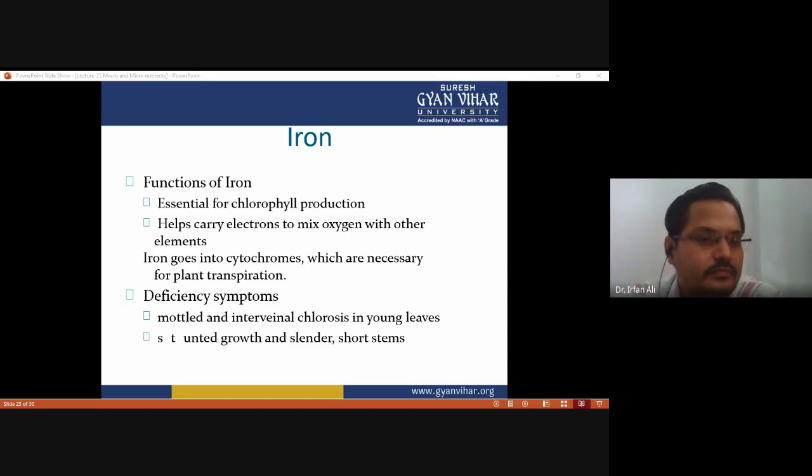And what are the deficiency symptoms of iron? In case of deficiency, mottled and interveinal chlorosis is observed in young leaves, in addition to stunted growth, and slender and short stems are observed due to the deficiency of iron.